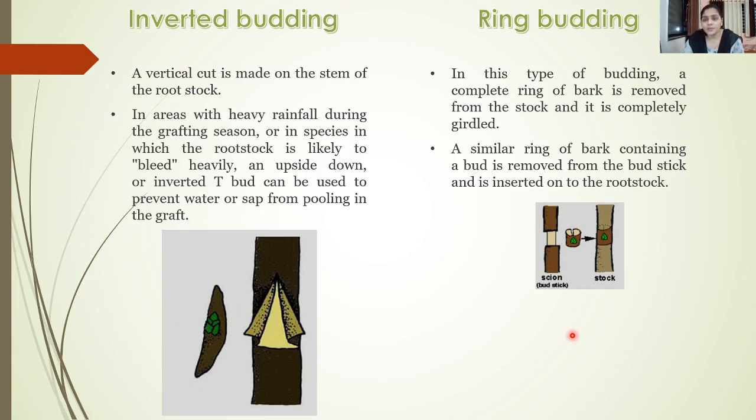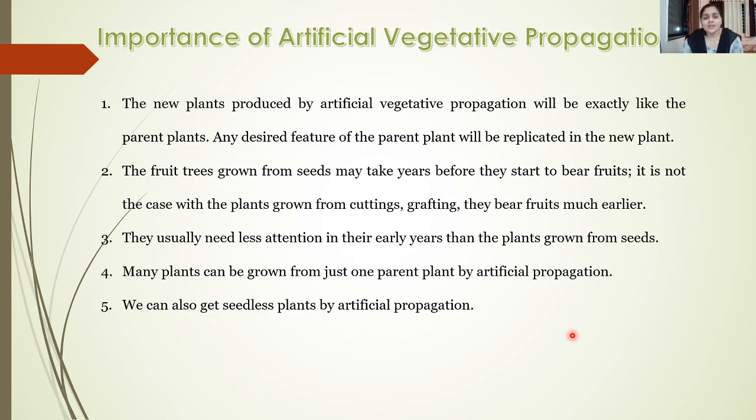Now let's see some of the important factors about artificial vegetative propagation. Now this artificial vegetative propagation is a method by which we can produce exact copies which are similar to the parent plant.